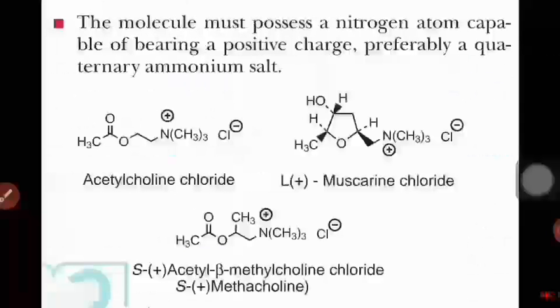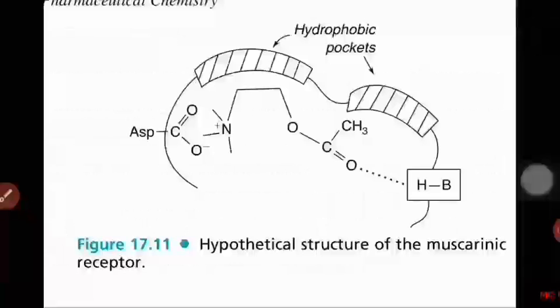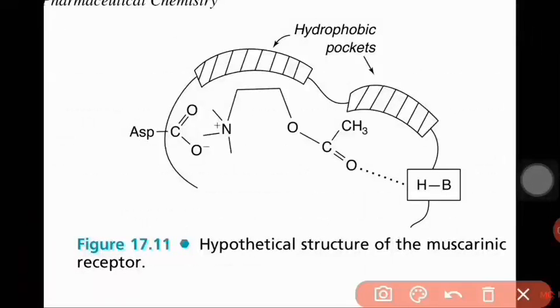So this is the structure of acetylcholine in salt form, chloride, and L plus muscarine chloride in the salt form. And we have another new muscarinic agonist like beta methylcholine. This is the hypothetical structure of the muscarinic receptor, which we have seen in the earlier part of the video.